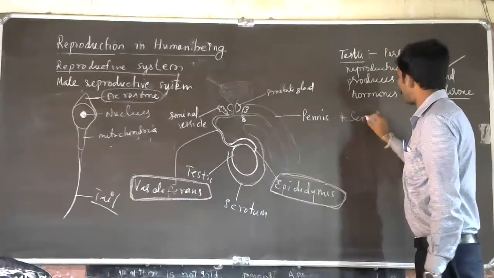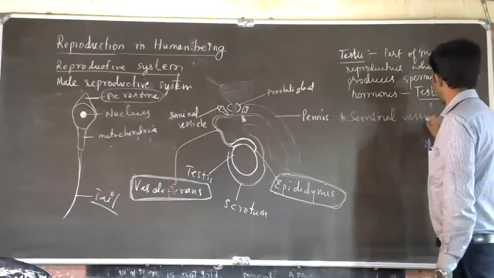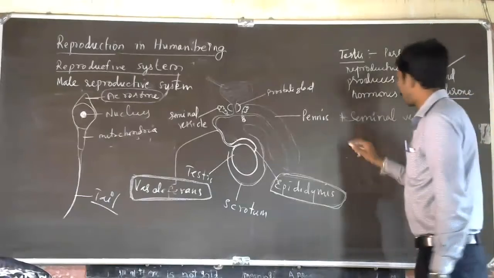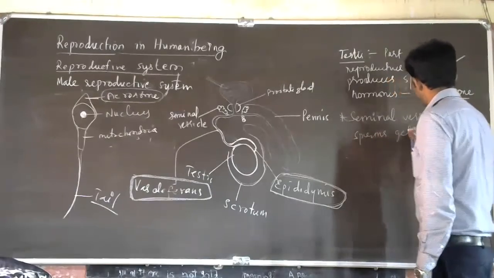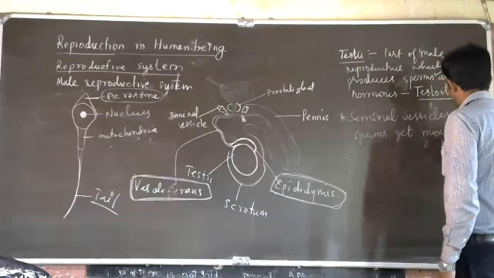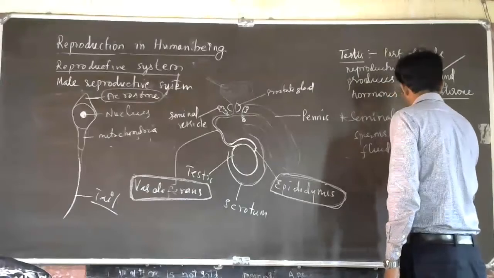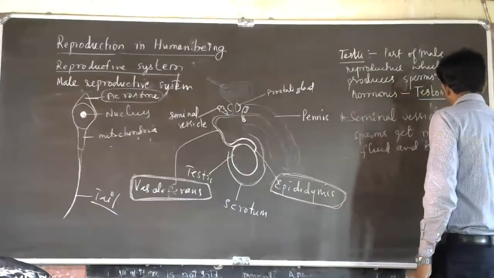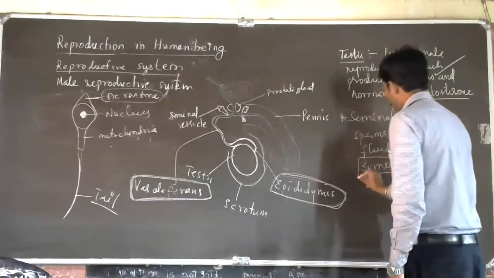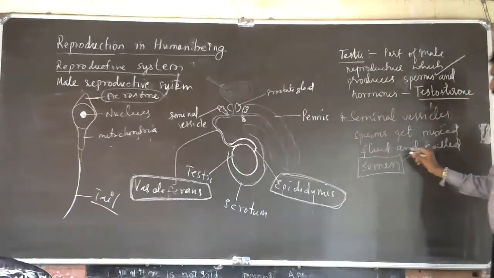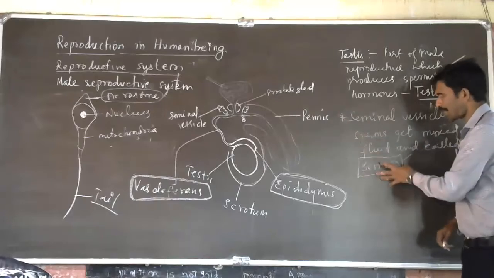So the sperm mixed with the fluid of the seminal vesicle is called semen.